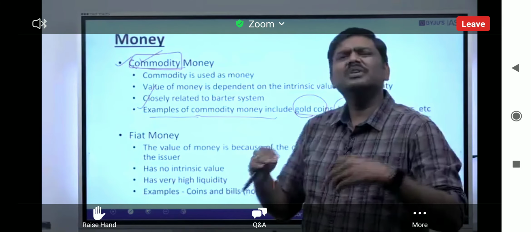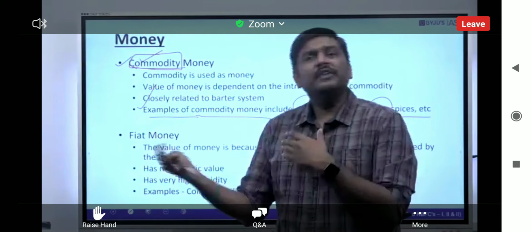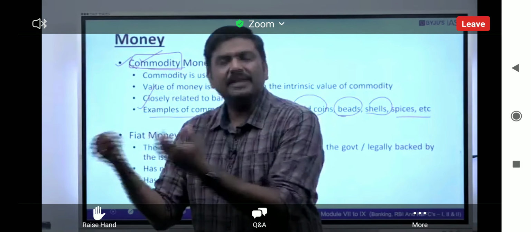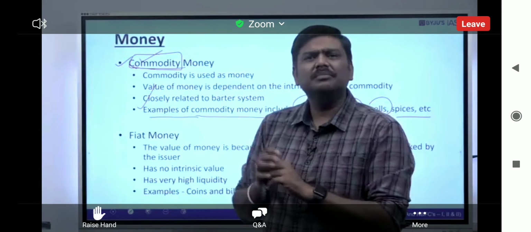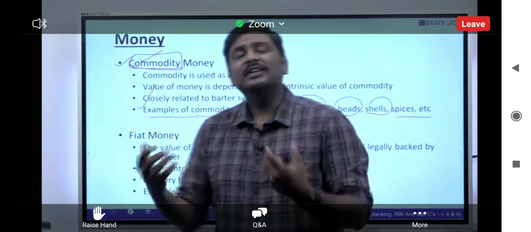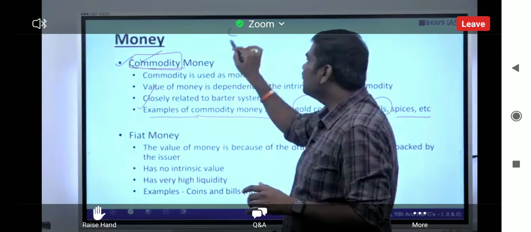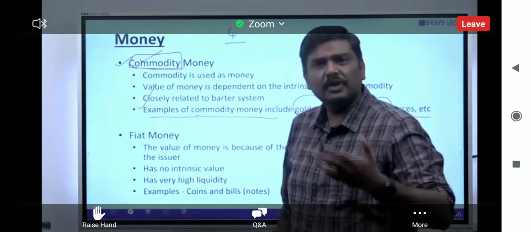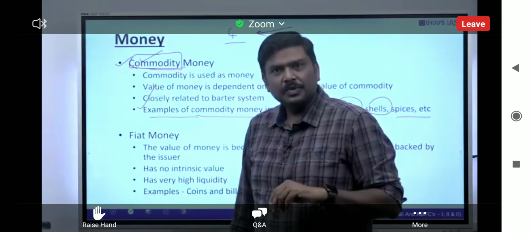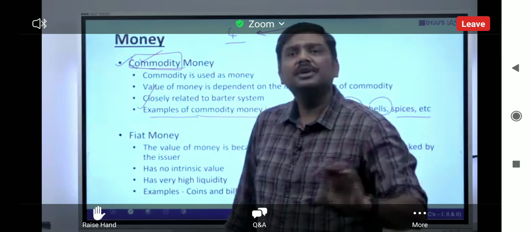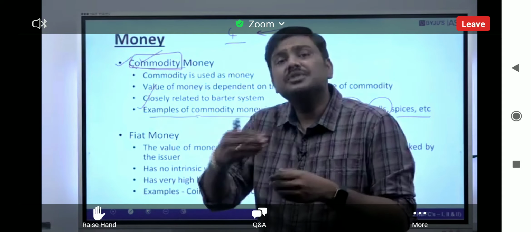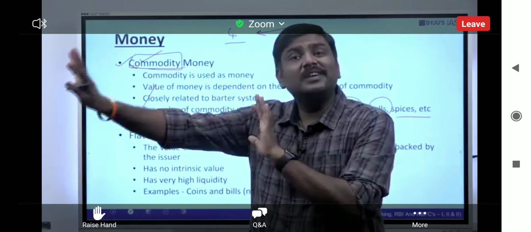And what is the idea of a barter system? Whenever you want to exchange something, whenever you want to buy or sell something in the market under a barter system, we will be using certain commodities itself. For example, I'll be selling, let's say, 4 grams of gold or 4 units of gold, and I'll be purchasing, let's say, 10 coconuts, or I'll be selling 2 sheep and purchasing 1 cow. So the commodity itself was used as a mode of exchange in the earlier time period, right?